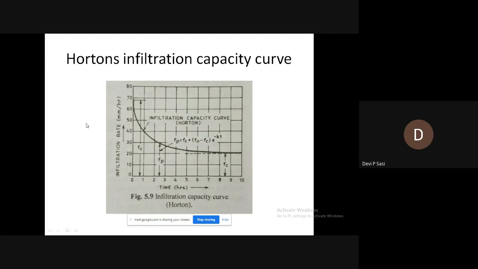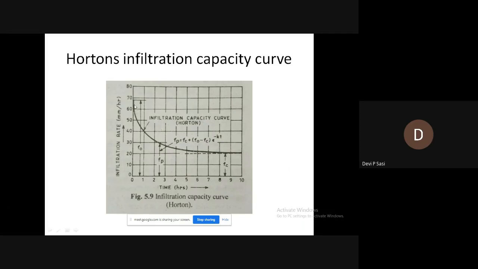Then F0 is the infiltration capacity at the beginning stage, that is, the initial infiltration capacity. And Fc is the constant infiltration capacity.